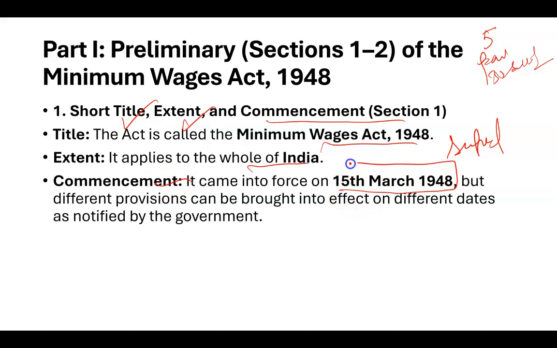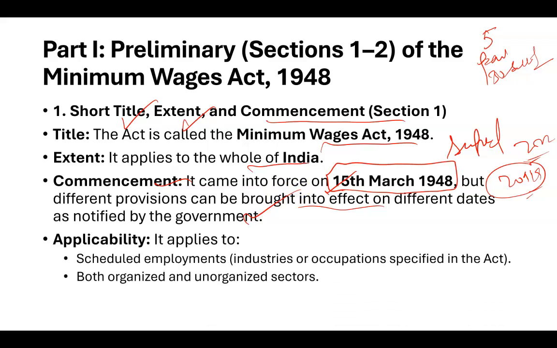It was commenced on 15th March 1948, but a lot of provisions have been made since, the recent one in 2019, and even a labor code came in 2022, right? So it is very important to note that time to time there have been a lot of updations in this act. What is the applicability? Applicability is to which industries and which occupations it applies, whether to the organized or unorganized sector. Everything is given in part one. It talks about the name, the objective, the extent, the applicability, what we call the scope, and the date of commencement. All these things are in section one.